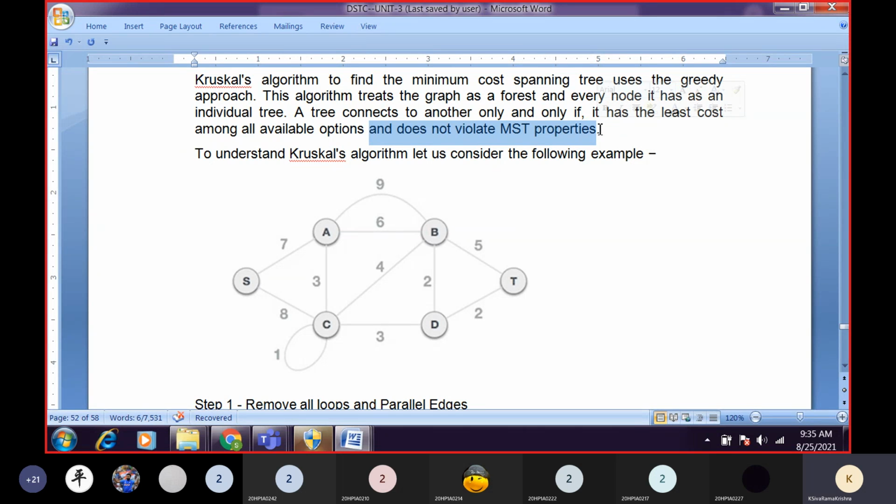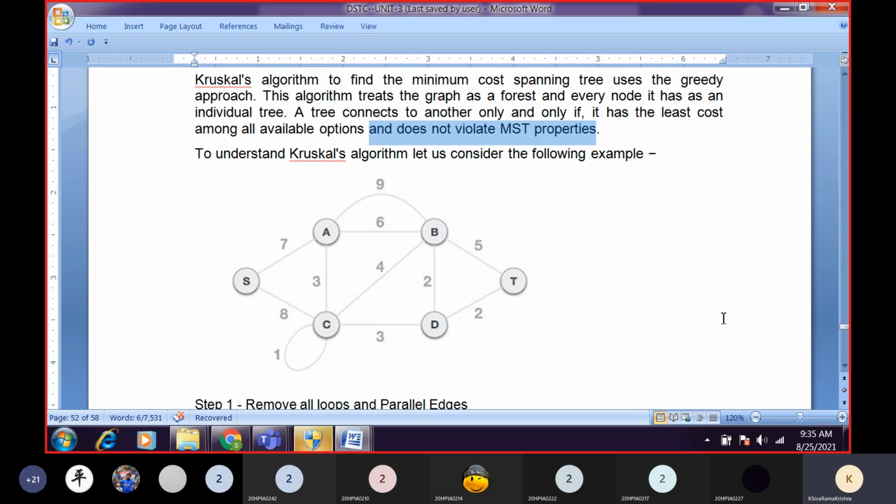Main two properties are there. What are those main two properties? First one is all the vertices must be present, and the second one is, what is the second one? No loops are present. So that is the main property of a spanning tree.